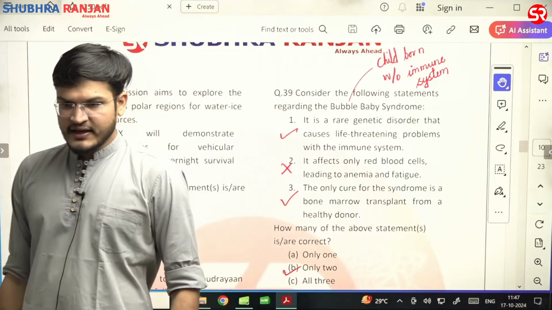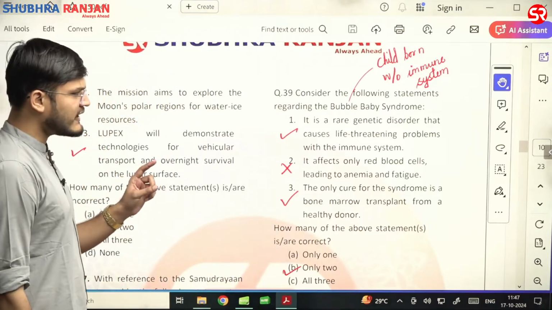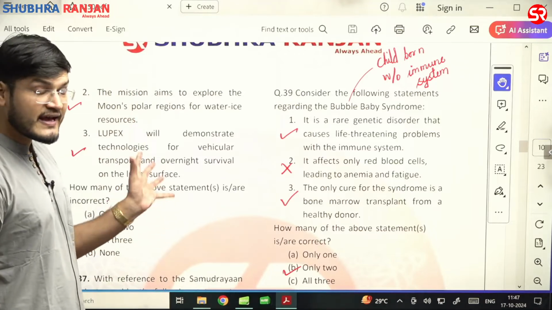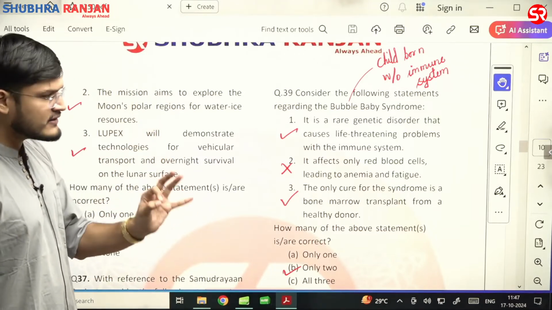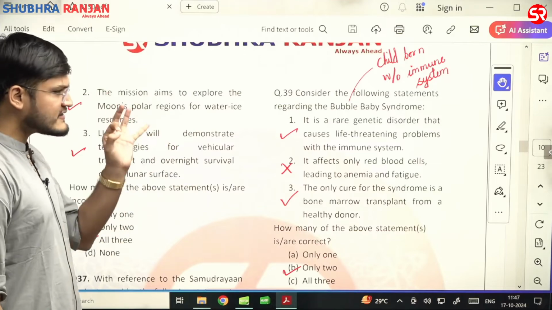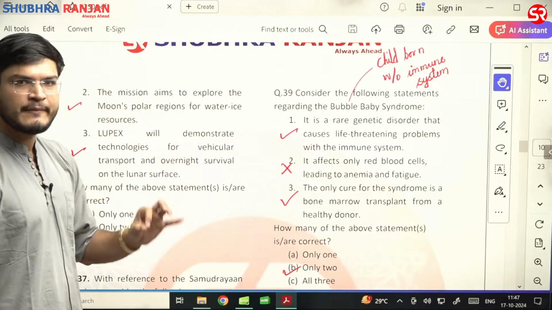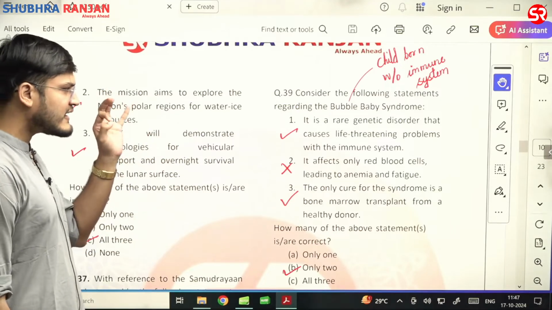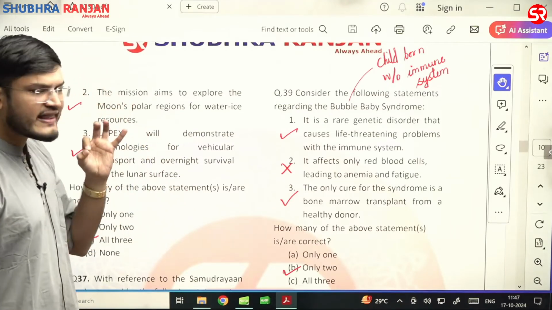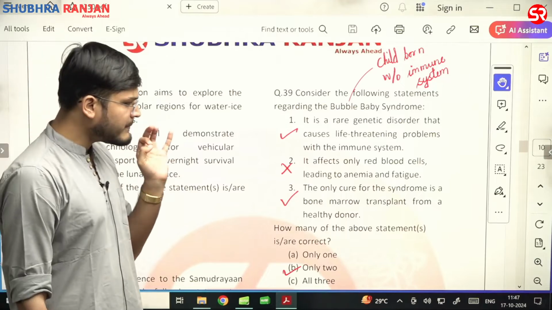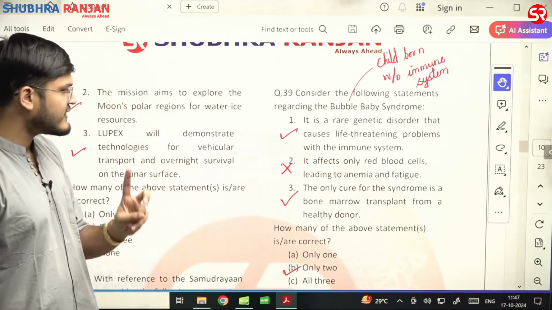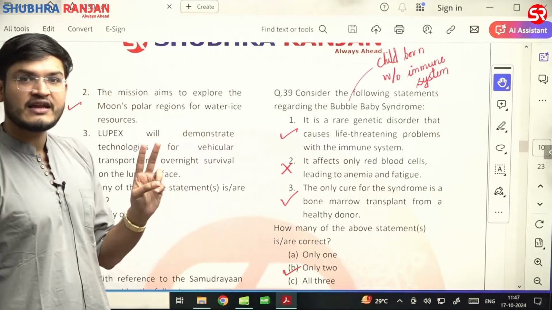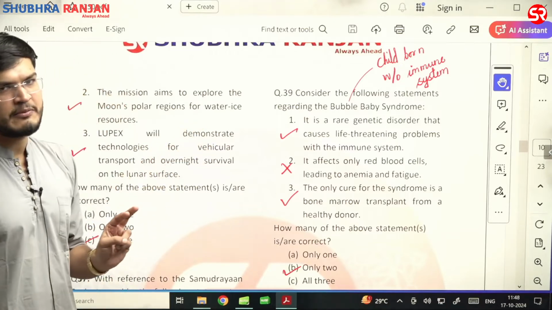Question number 39. If you will see question number 39, they are asking regarding the bubble baby syndrome. What are they asking about? They are asking regarding bubble baby syndrome, that is child born without immune system. Child that is born without immune system. It is a rare genetic disorder that causes life-threatening problem with the immune system. First statement is correct. Second, it affects only RBCs, leading to anemia and fatigue. No, clearly indicated by the first statement.